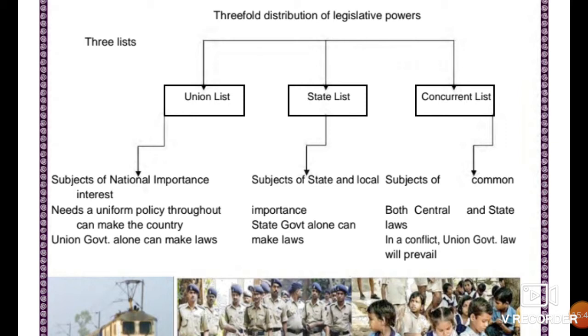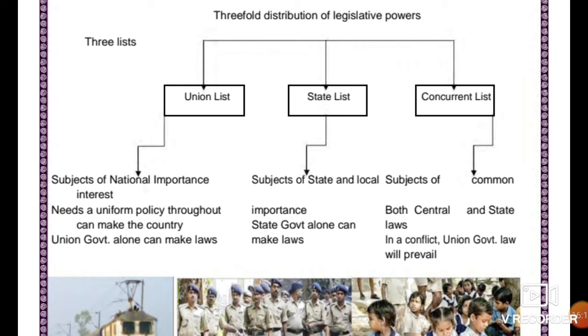In India, separate jurisdictions have been mentioned in the constitution itself to avoid any kind of conflict between the different levels of government. You know, in India there is one government for the entire nation, called the central government, or the national government, or the union government. Likewise, there are provincial governments, which are also referred to as state governments. So to avoid any kind of conflict, the constitution itself has specified